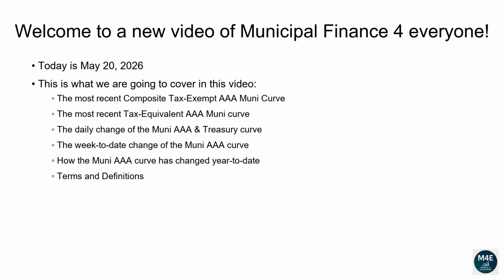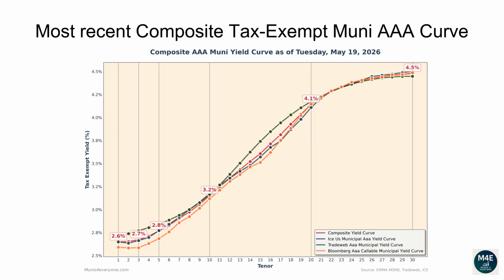Terms and definitions. Let's go over the most recent composite tax-exempt Muni AAA curve. The following composite tax-exempt yield curve is based off the most recent ICE, TradeWeb, Bloomberg yield curves that are available on the MSRB website, plus some proprietary extra adjustments, as of May 19, 2026.